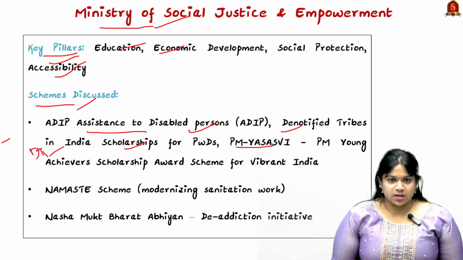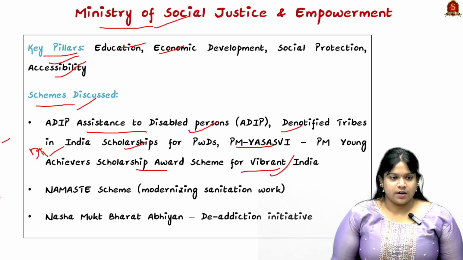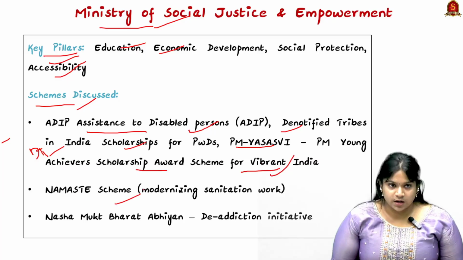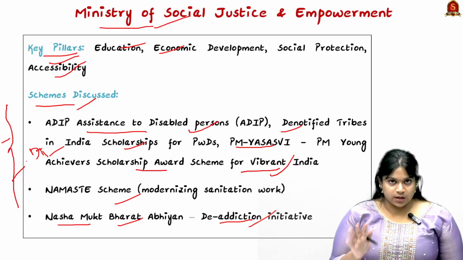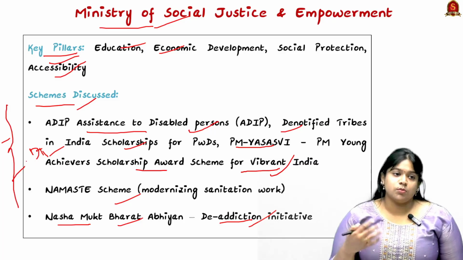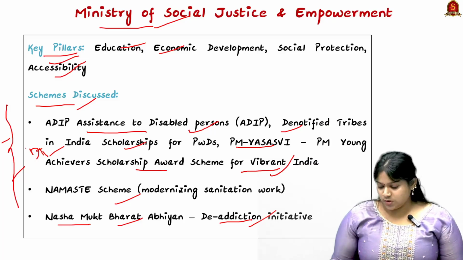Then the scheme called PM YASASVI, that is the PM Young Achievers Scholarship Award Scheme for Vibrant India. Next is the NAMASTE scheme, which brings in modernizing sanitation work. And next is the Nasha Mukt Bharat Abhiyan, a de-addiction initiative. It's not just these initiatives alone, but there are even more schemes discussed by the Ministry of Social Justice.